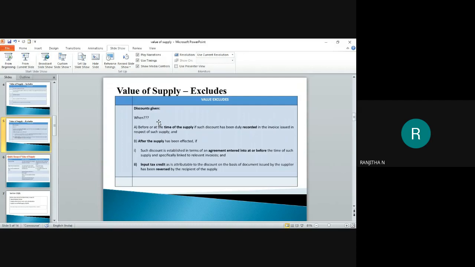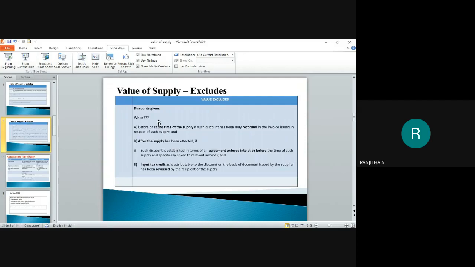Moving on to the second case, after the supply. In the first case, we saw the situation where the discount is received before or at the time of supply. In the second case, we are receiving the discount after the supply of the goods and services. In such a case, what is the consideration? The first thing is if the discount is established in terms of an agreement entered into at or before the time of such supply and specifically linked to the relevant invoice, then the discount has to be excluded.